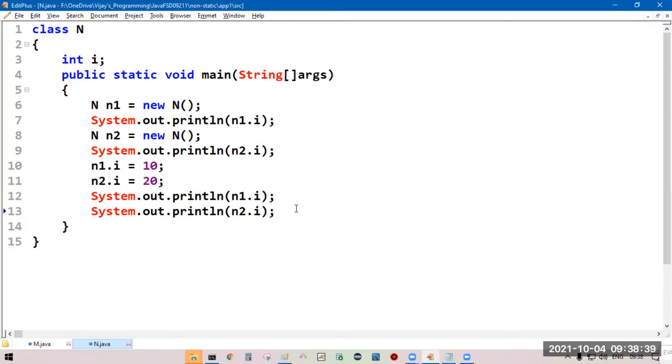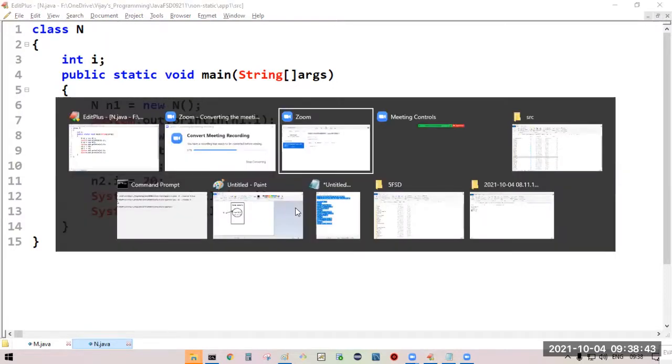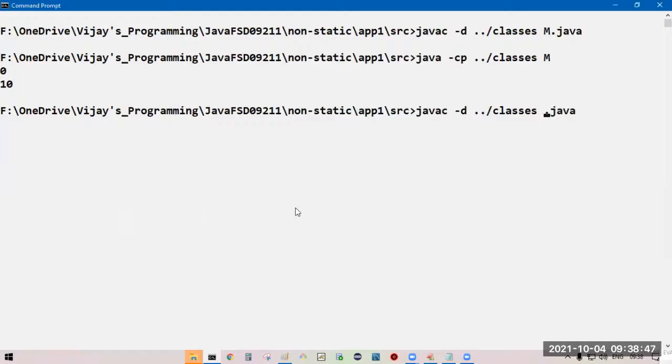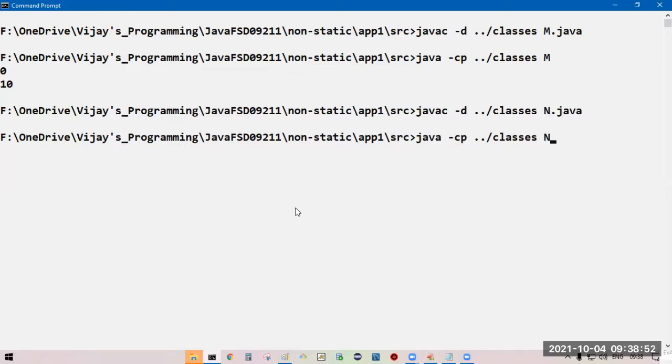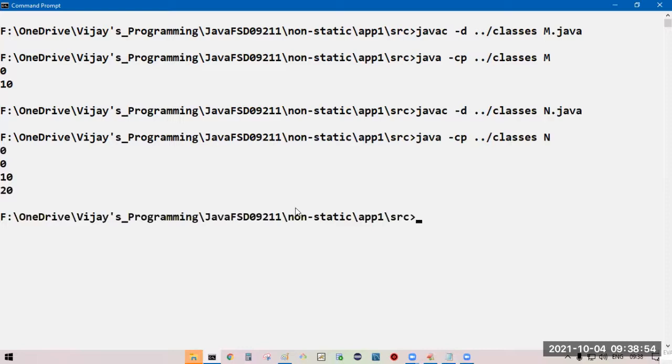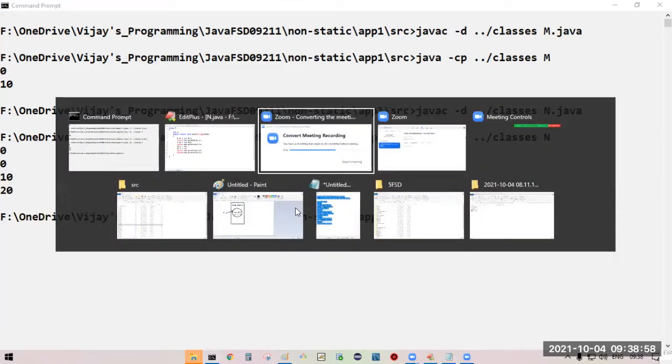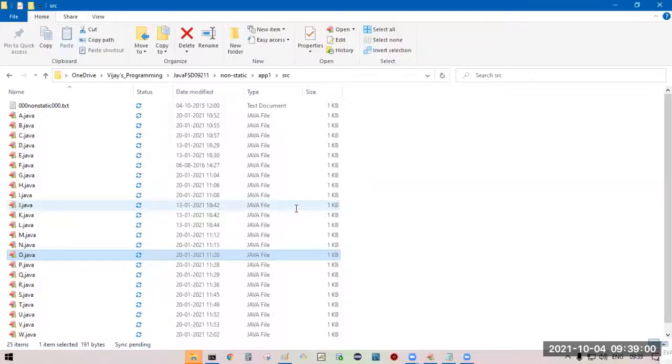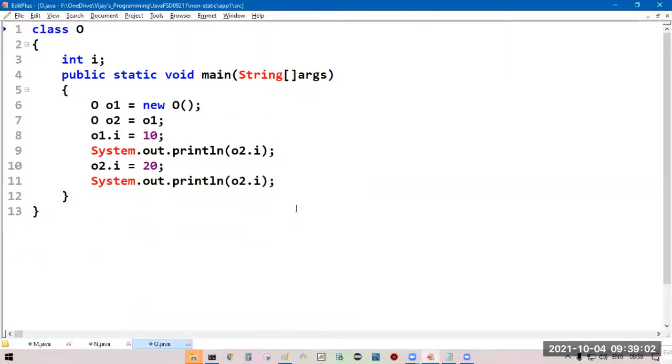Then you will get 10, 20. Come to the next.